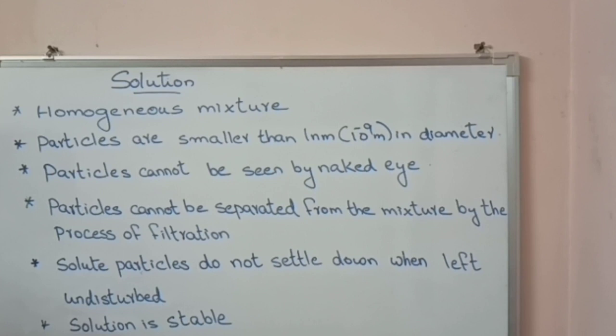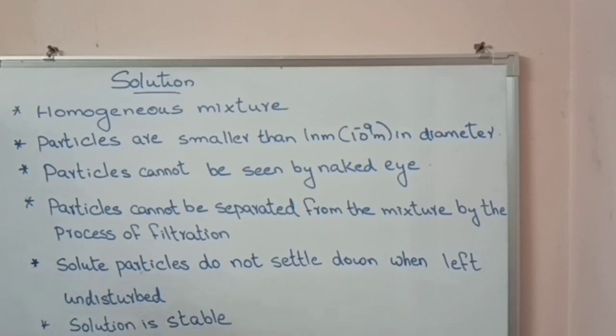The component of the solution that is dissolved in the solvent is called the solute. For example, salt solution. In salt solution, water is the solvent and salt is the solute.